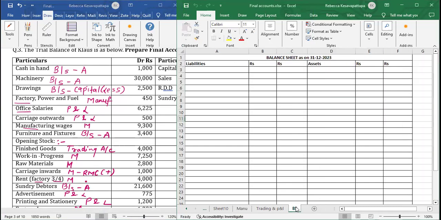We'll come here and write cash in hand. Outer column, we will write 1000. Next, we have machinery that we will write here. Machinery. We will write in the inner column amount of machinery, that is 30,000.